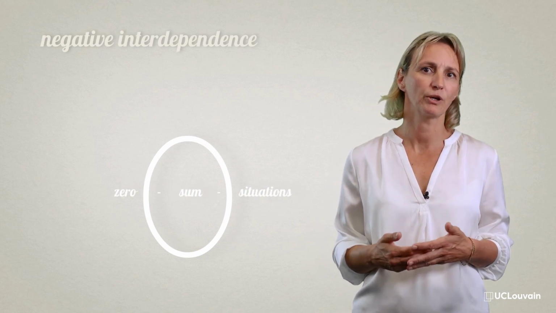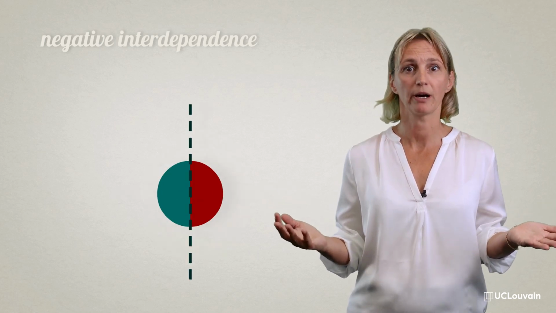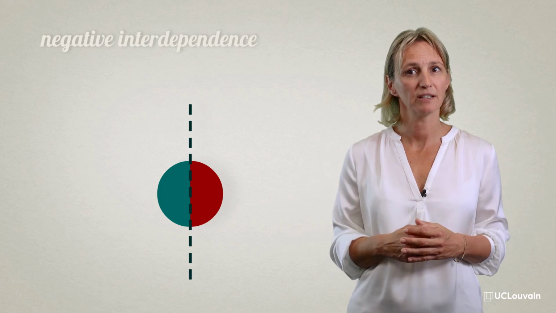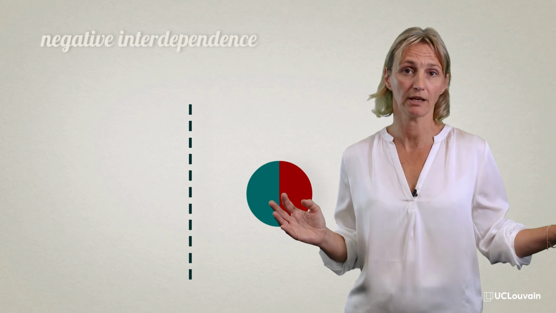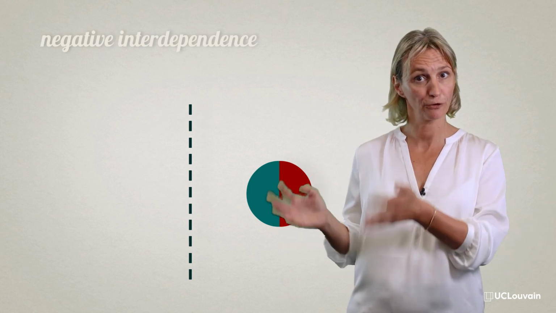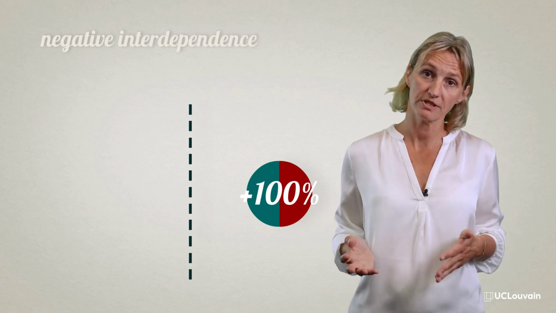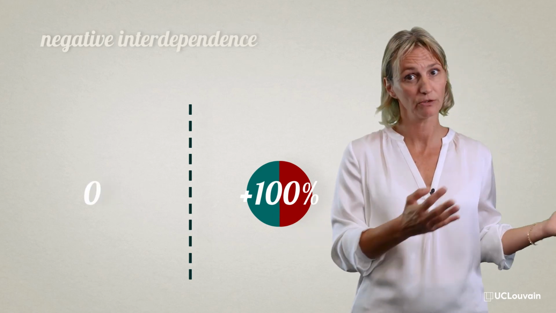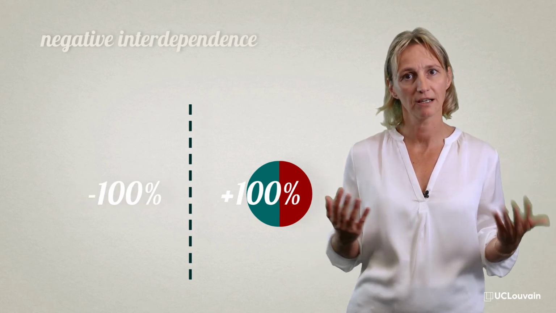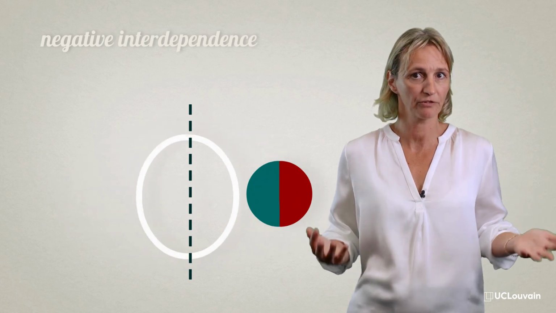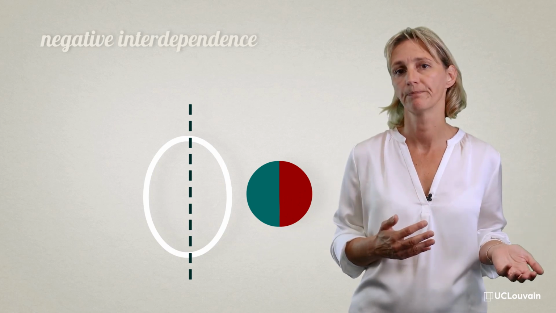Let us illustrate this point by splitting the pie. There are many ways to divide a pie between two parties. One possibility is to give the whole pie to one party and the other party gets nothing at all. In this case, the first party gets 100% of the winnings, loses nothing, and conversely, the second party gets nothing and loses 100%. If I calculate the sum of the gains and losses of both parties, I get a score of 0. The gains of one party are cancelled out by the losses of the other.